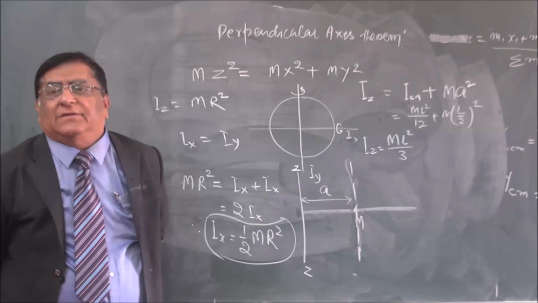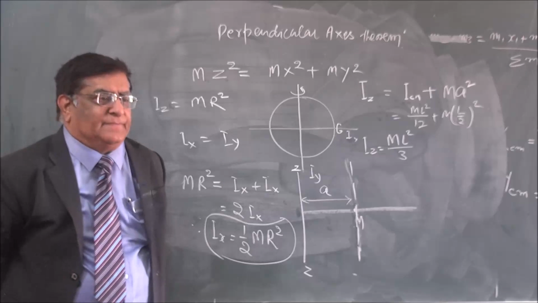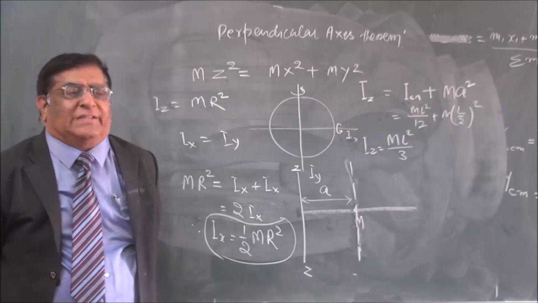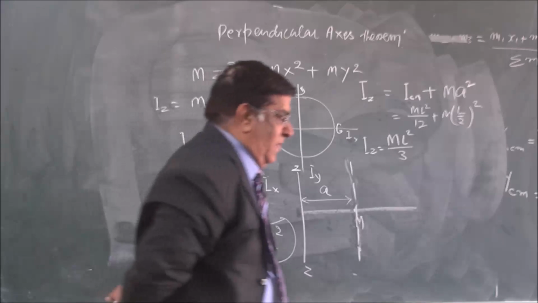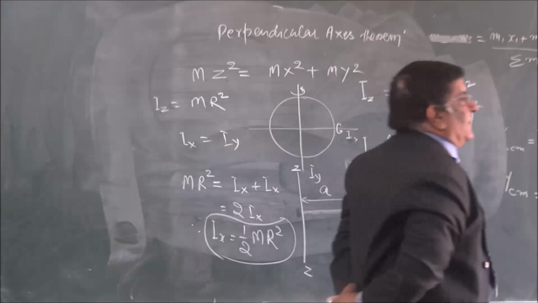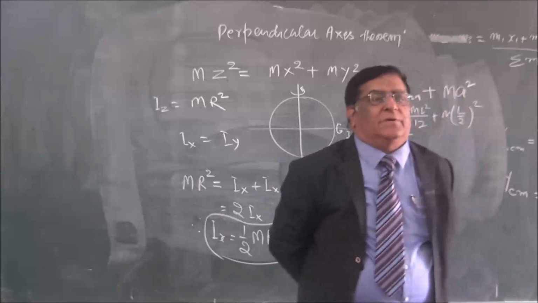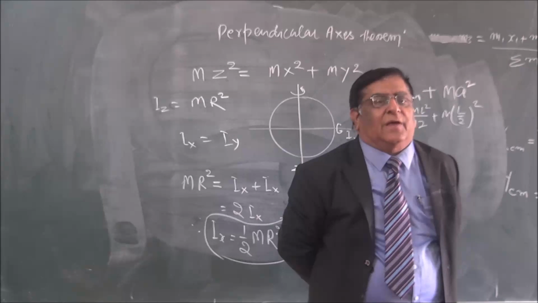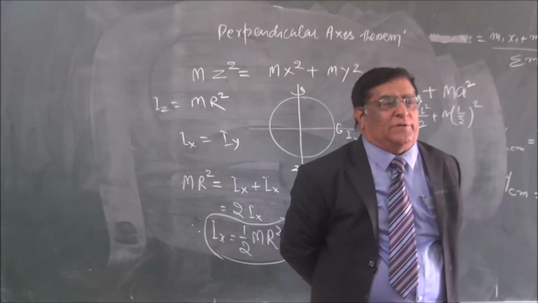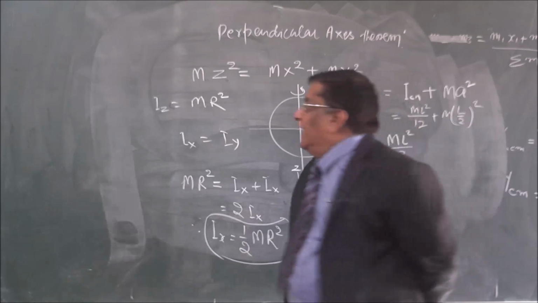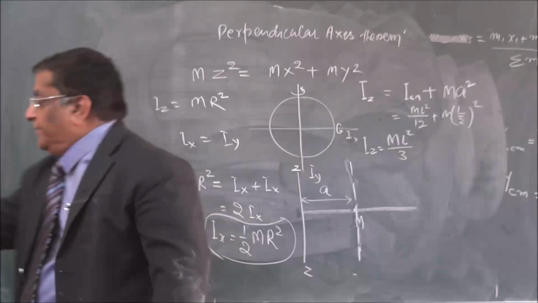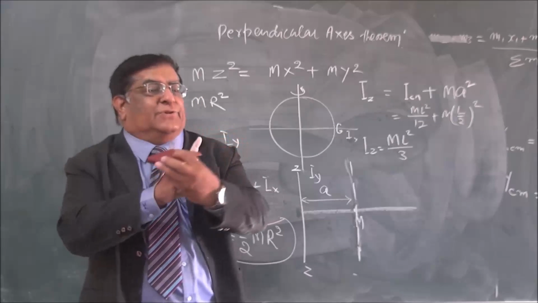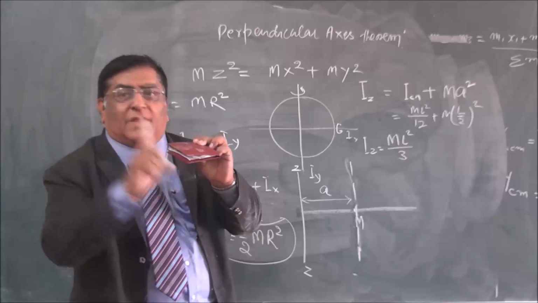Okay, but this is not the end of the story. In our competitive examinations, what will they ask? Find out the moment of inertia of a disk which is rotating about an axis at the circumference and normal to it. That means this thing I told you: this is a disk, here is the axis and it is rotating like this.